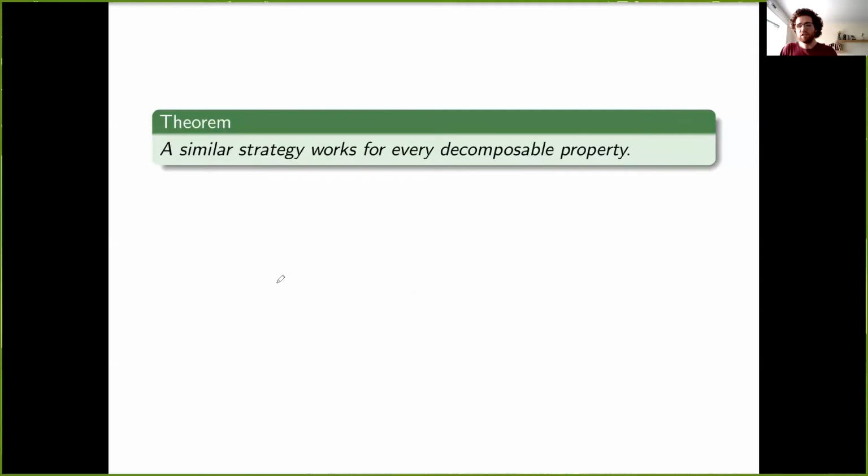Okay, so although this doesn't in principle have anything to do with property testing, it turns out that a very similar strategy works for every property that is decomposable. So I won't have time to discuss in detail what decomposability is, but I encourage you to ask in the live event if you're interested. But decomposability is roughly what happens with parity. So in order to check the parity of a large string, it suffices to check parities of many smaller substrings. So if a property has a structure that is roughly similar to that, then we can test it efficiently.